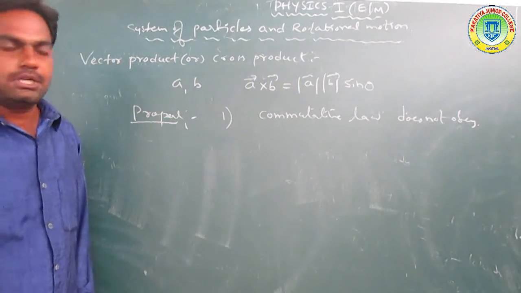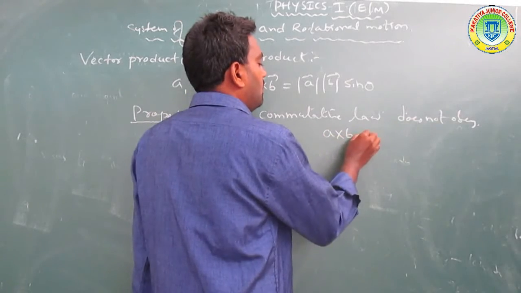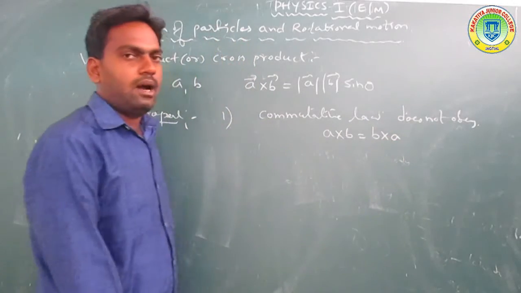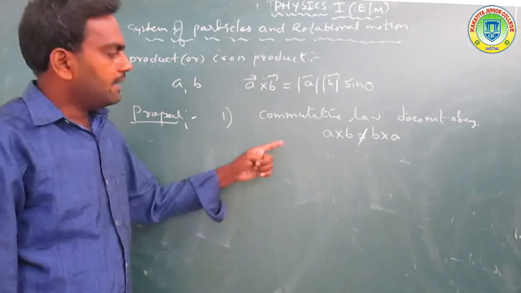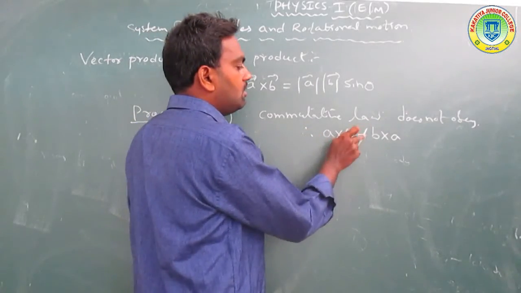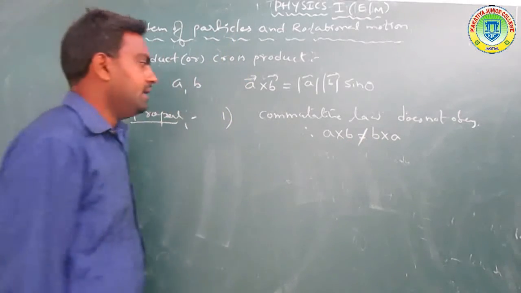So what is the commutative law? A cross B equal to B cross A is called the commutative law, but the vector product does not obey it. So A cross B is not equal to B cross A, but it obeys the anti-commutative law.